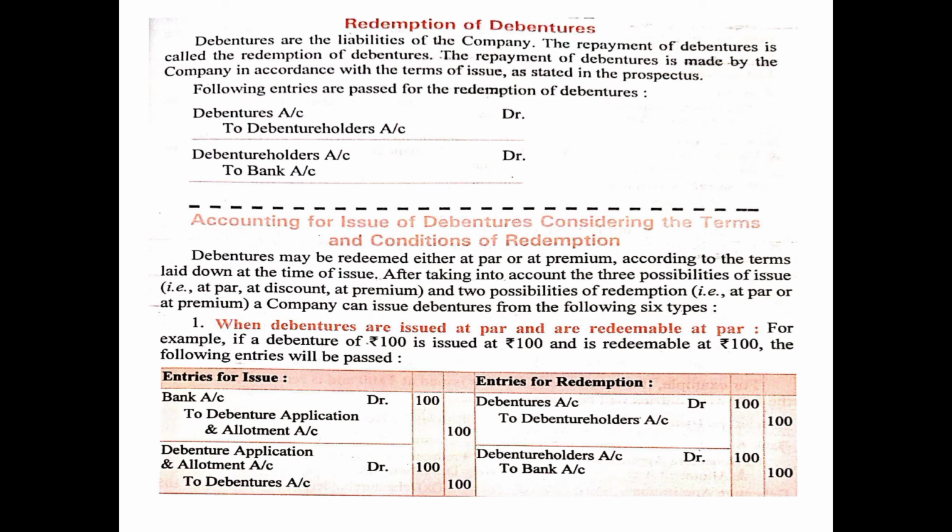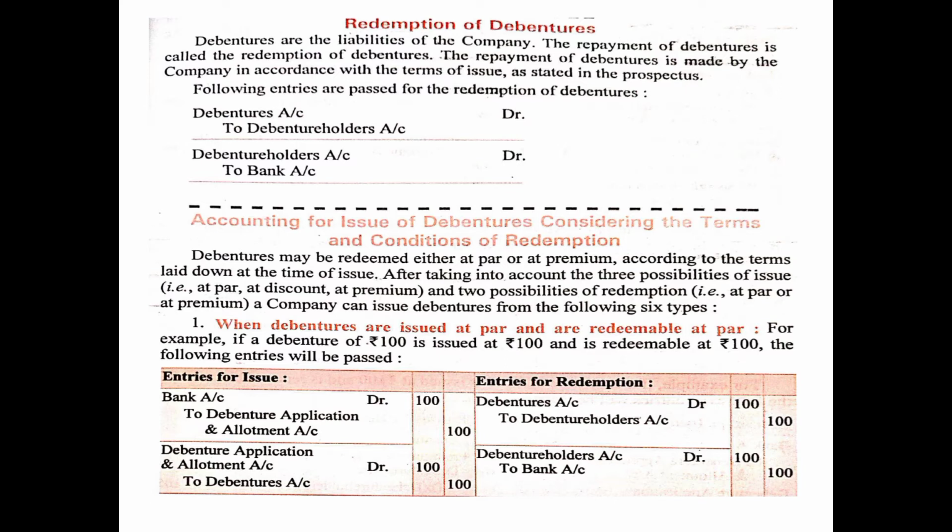In this we are going to discuss a basic introduction about redemption of debentures, because redemption of debentures is a separate chapter. As you can read, debentures are the liabilities of the company. The repayment of debentures is called the redemption of debentures. The repayment is made by the company in accordance with the terms of issue as stated in the prospectus. So that means debentures are redeemable generally, and after a certain period of time, the debentures need to be repaid to the debenture holders in accordance with the terms and conditions which were mentioned in the prospectus.